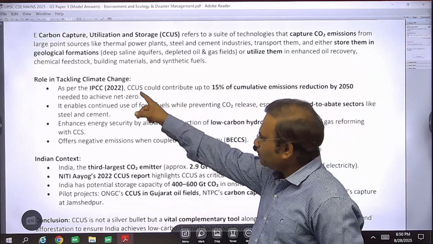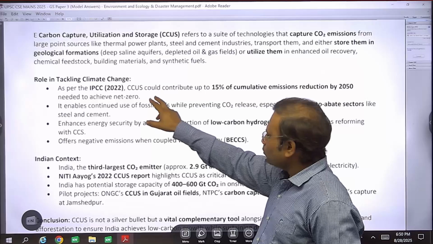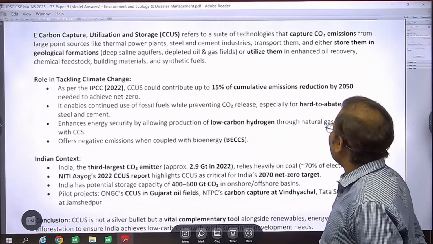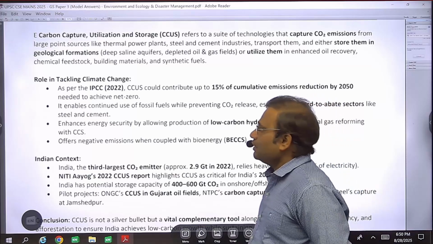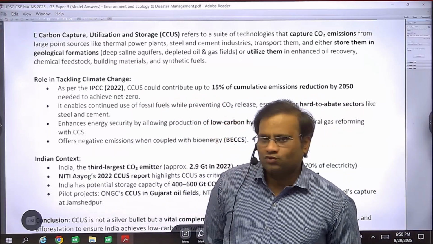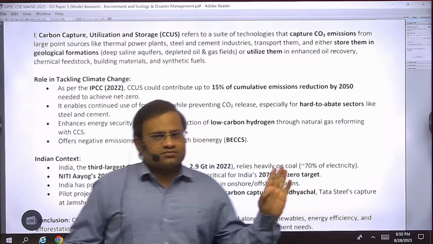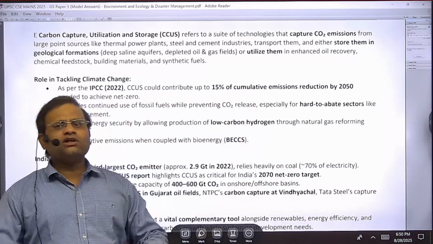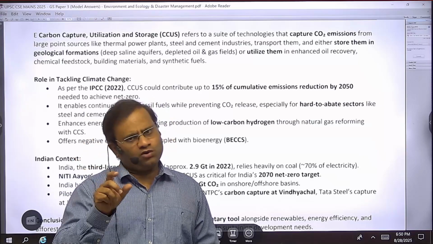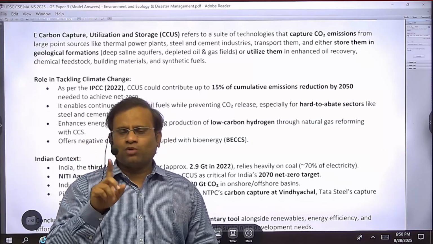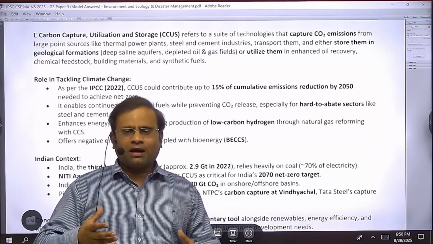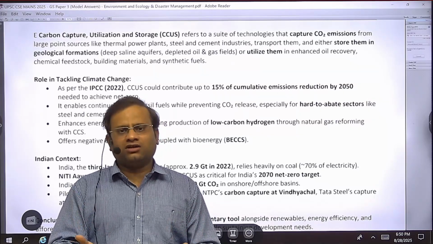As per the IPCC report of 2022, this would contribute up to 15% cumulative emission reduction by 2050, right? There is a need to achieve carbon neutrality, so we have the goal of achieving carbon neutrality by 2050. Like the Kunming-Montreal Protocol, you must have studied it when the UN Convention on Biological Diversity (CBD) is discussed.